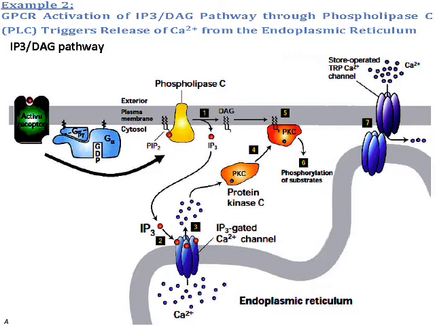As well, you can see that the calcium can be internalized through the store-operated TRP calcium channel. And this mechanism is used when the calcium is depleted inside the endoplasmic reticulum.